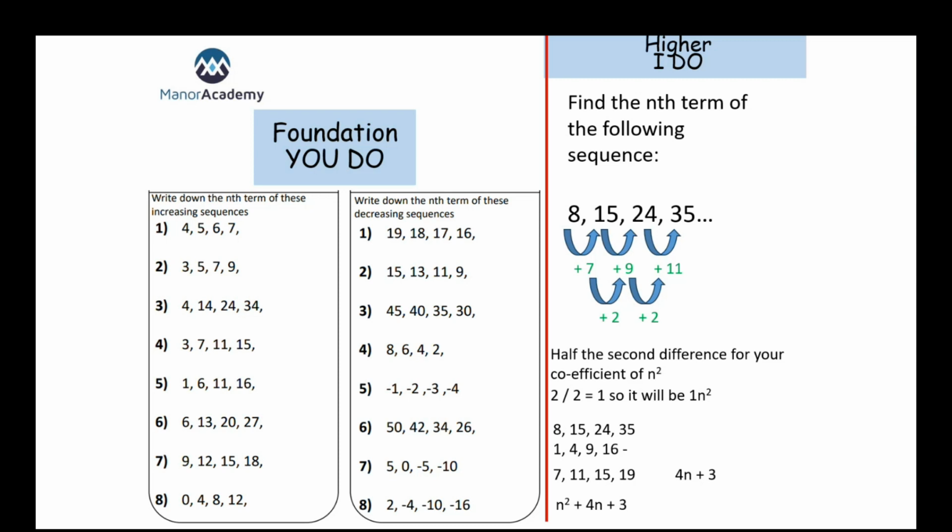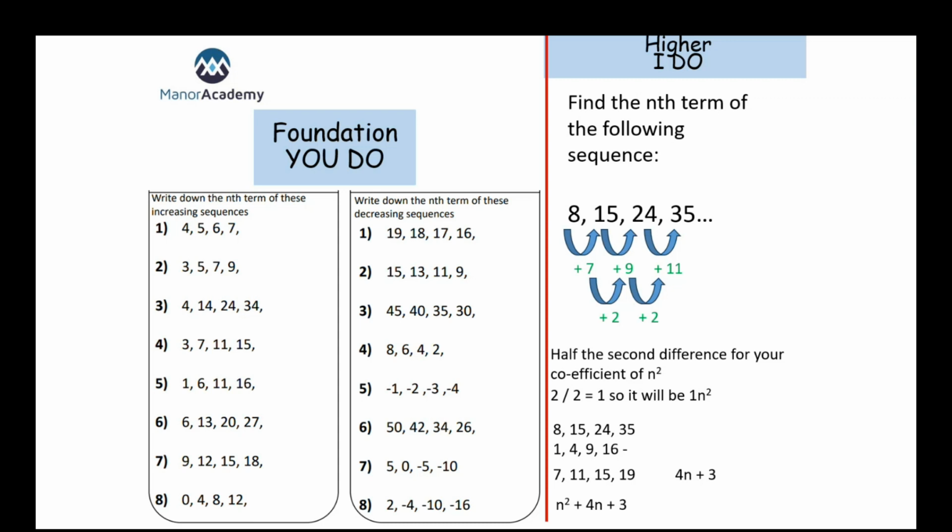So same thing. Once we've found that second difference, we have to half it. So halving the second difference to find our number in front of our n squared. Well, again, half of 2 is 1. So it's just going to be 1n squared again. Obviously, if it was 4 there, you'd have 2n squared. If it was 6, you'd have 3n squared, etc. So again, because it's just 1n squared, we just take away our square numbers from our sequence.